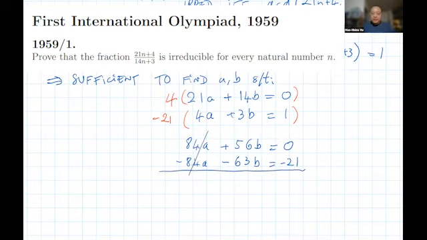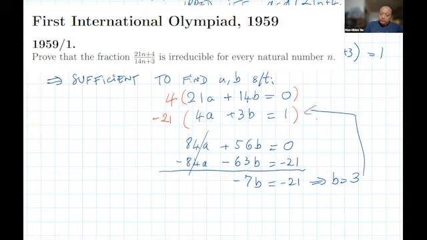I add side by side, these cancel. I get negative 7b is equal to negative 21. That means b is equal to 3. I substitute back into this equation. 4a plus 9 equals 1. 4a equals minus 8. a equals negative 2.